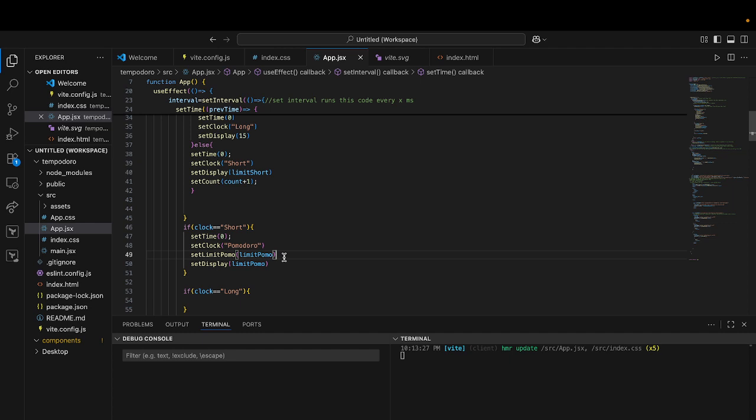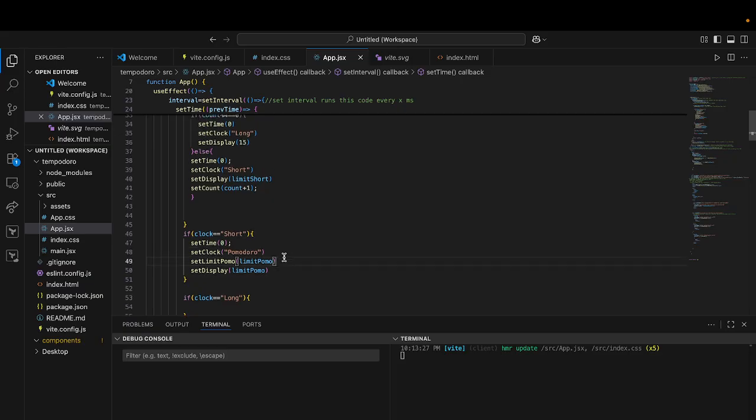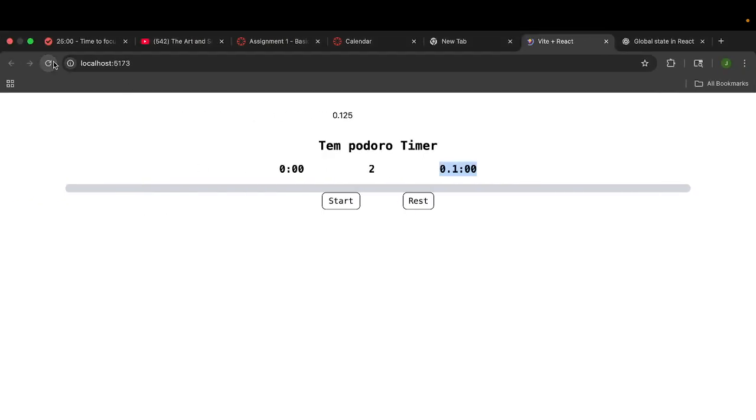Before, I was thinking of using set limit Pomo as what's gonna hold the current time, because it used to be set limit minutes. And I guess apparently I'm still getting lost within that. So maybe I need better naming conventions. Okay, I put set limit Pomo, which I didn't mean to do. I meant to put set display. Okay, but that's fine. I would rather prefer that little stupid mistake than something big and dumb.